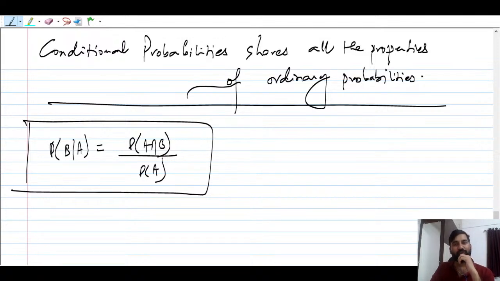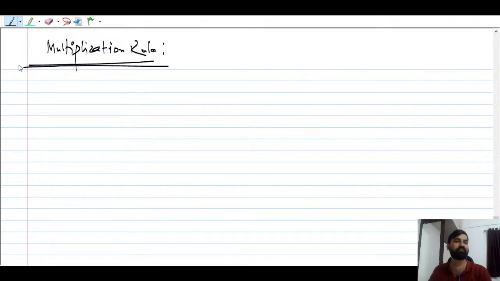So what we have to do here is we'll try to understand now using some tools, right? So we know that there are some tools that I have told you. One of the very important tools that I'm going to introduce here is called the multiplication rule. Using this rule, we can understand the conditional probability better.